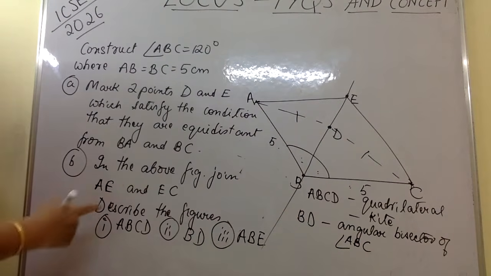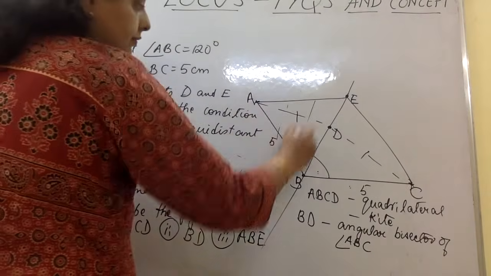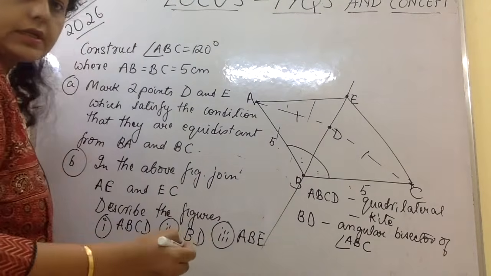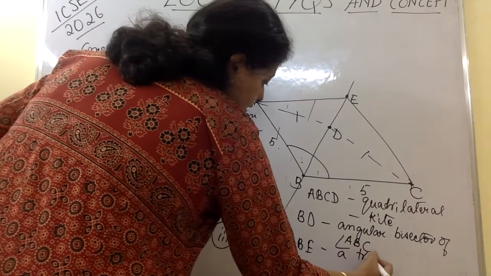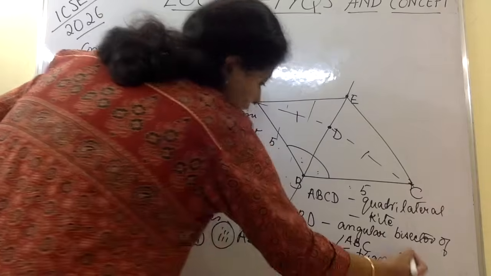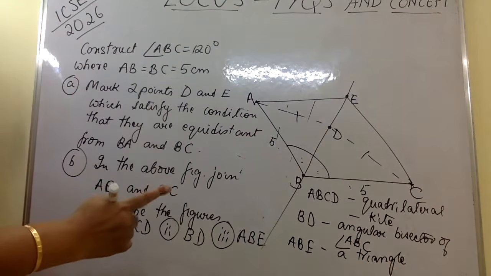Okay, let's come to the third part, ABE. Which figure is ABE? This ABE is this one. It is a triangle. That's it. So ABE is just a triangle.